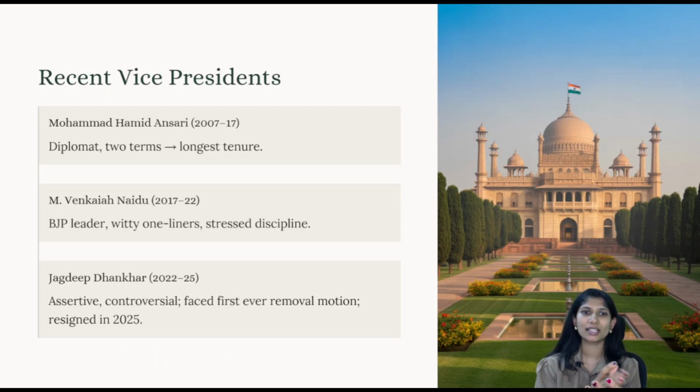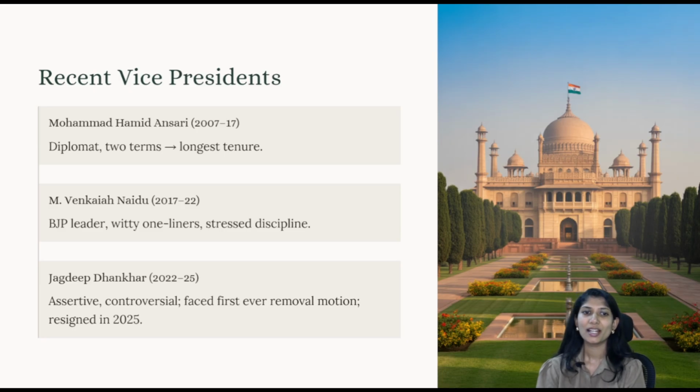One of the things about the vice president is, if we see the roles, what roles do they do apart from being the chair of Rajya Sabha? For a temporary period, that is for 6 months maximum, they can also assume the office of presidential role in case the presidential office is vacant.